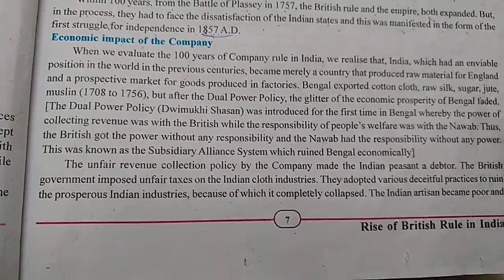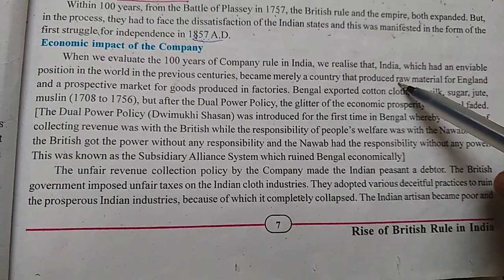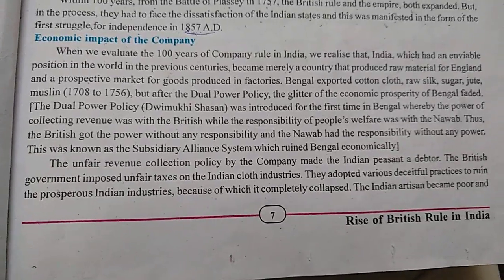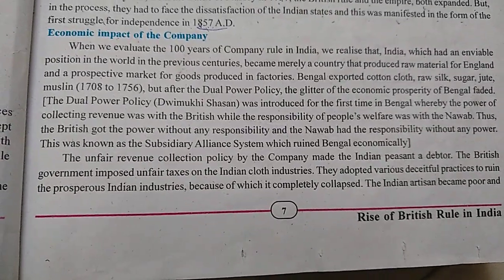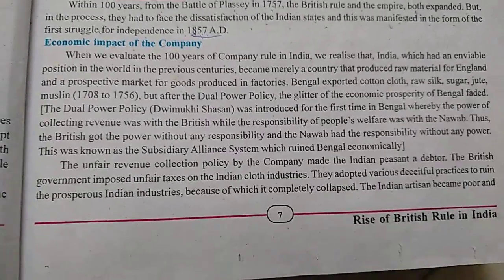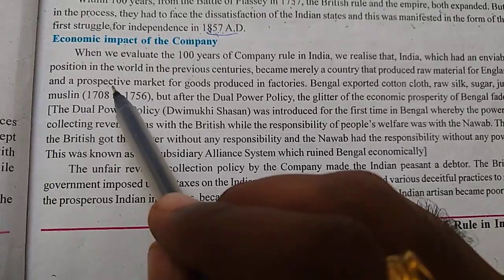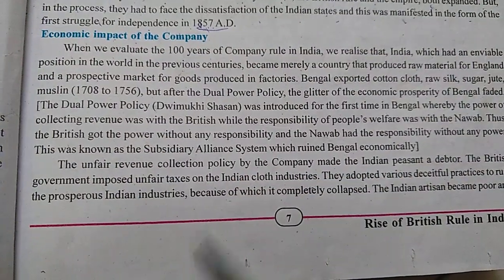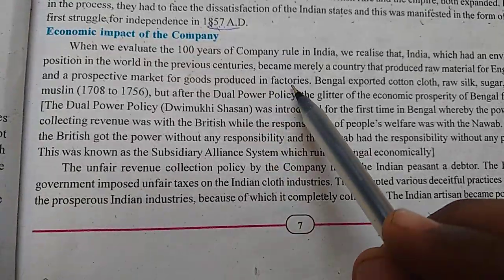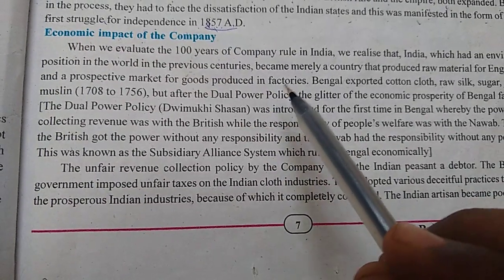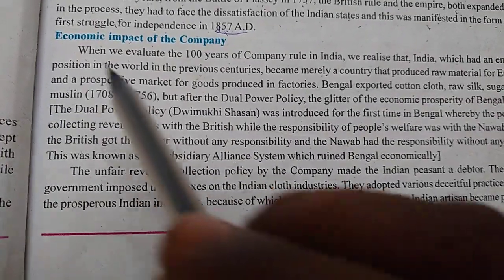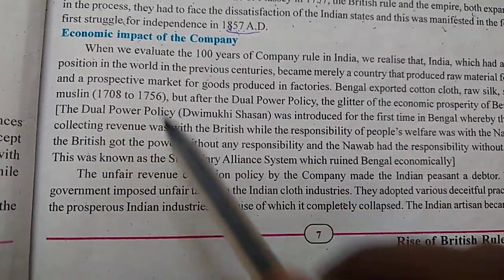England converts that raw material into finished goods, sellable items, and those items are sold by England into India. So India became a prospective market.